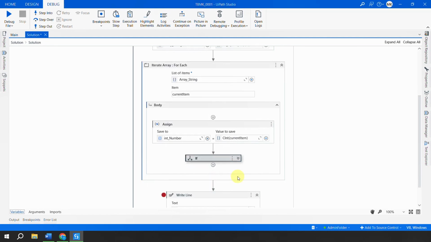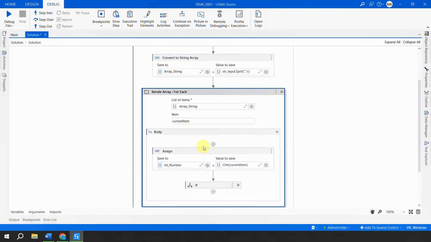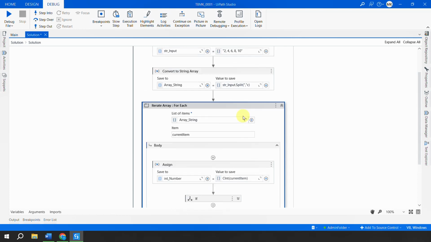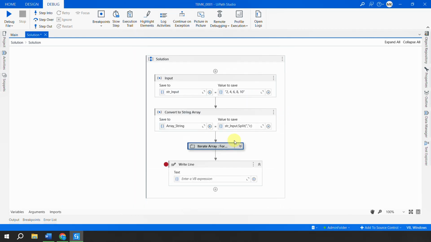So the output should be printed after this loop, after the iteration is completed, because if you print the sum here, it might get printed only for these two numbers, these three numbers, these four numbers, right? We want the sum to have all the numbers and we want the total once this complete calculation is done. That's why remember, the sum would be printed after the iteration is done.